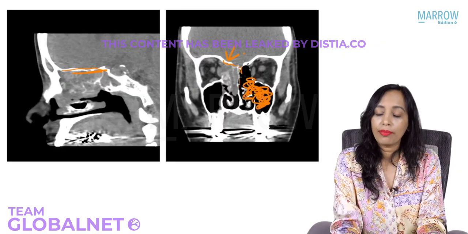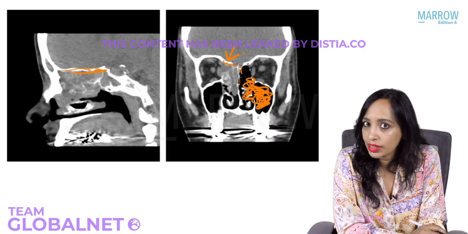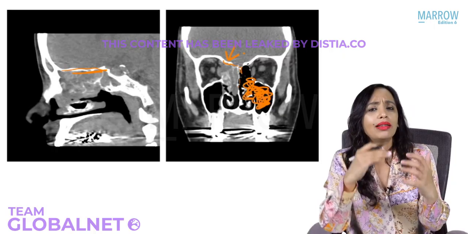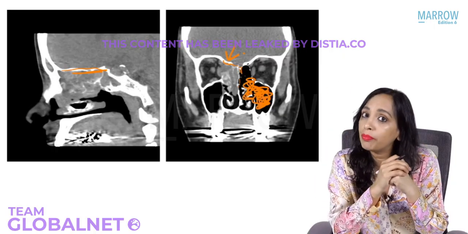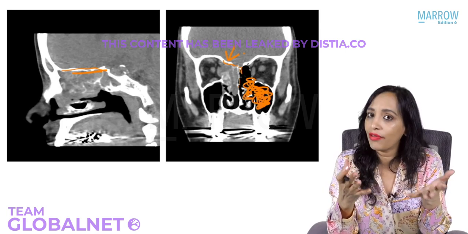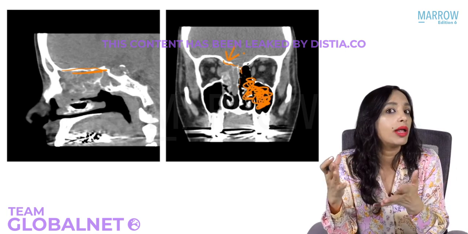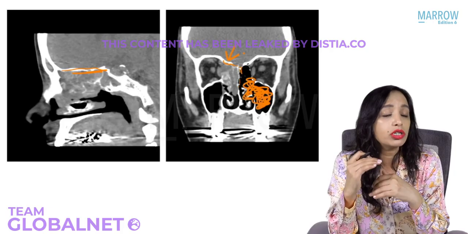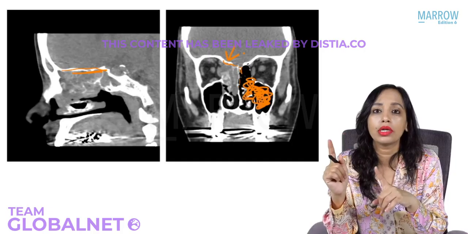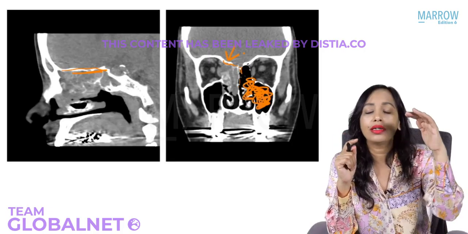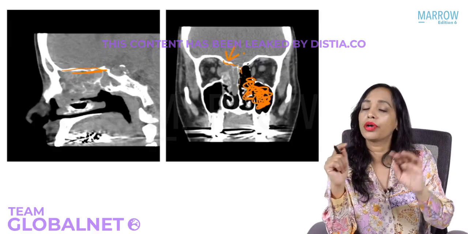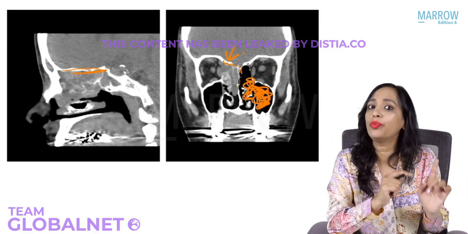When inverted papilloma was given to you in your exam last year, the CT scan nowhere had the attachment to the cribriform plate area, to the roof where the lining epithelium is the olfactory epithelium from where the olfactory neuroblastoma arises. One of the choices was olfactory neuroblastoma. So how you can diagnose is you always have to see from where it is arising. The olfactory plate has to be involved for you to diagnose it as esthesioneuroblastoma.